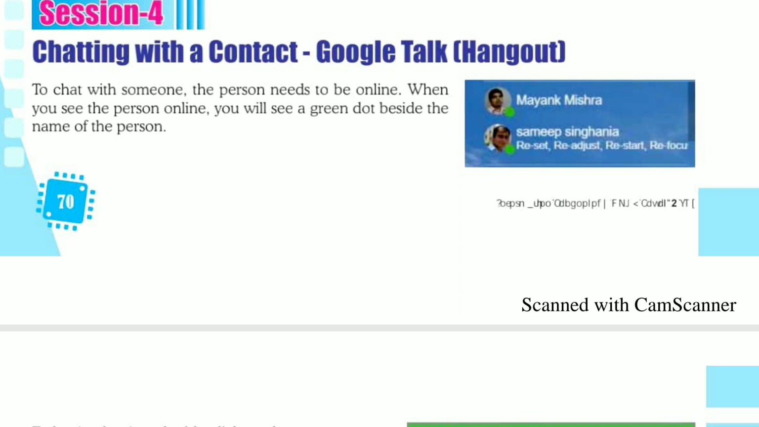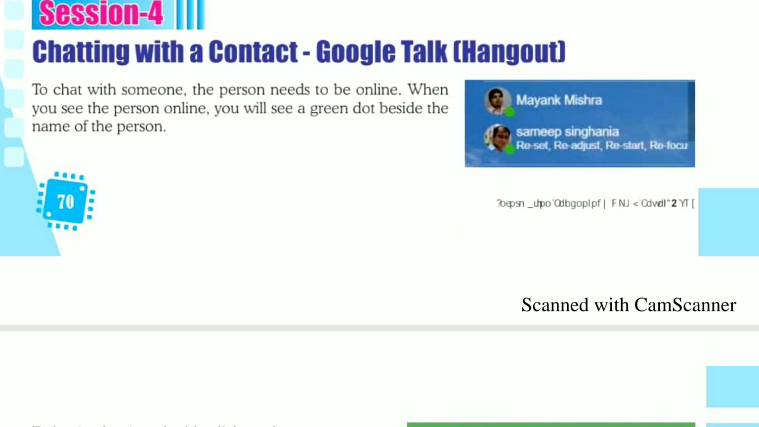To chat with someone, a person needs to be online. As you can see on the screen, their names of the person, and when we see the person online, it means you will see a green dot beside the name of the person, as you can see also on the screen.